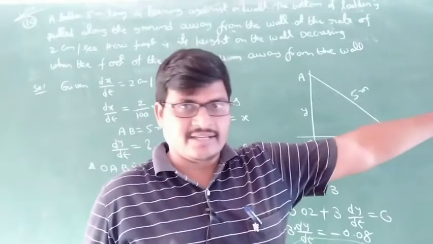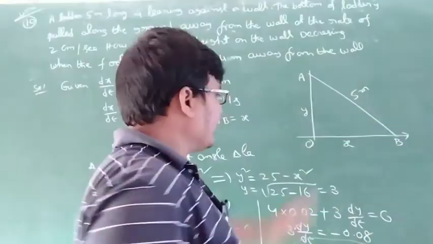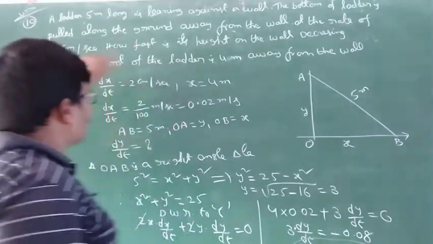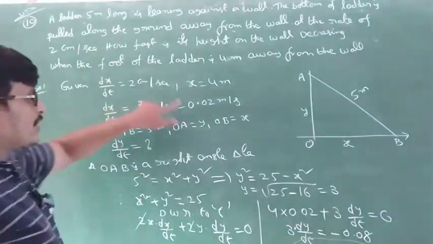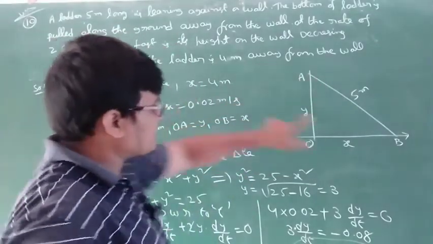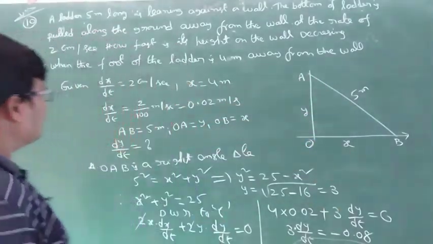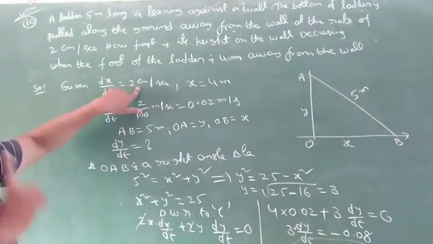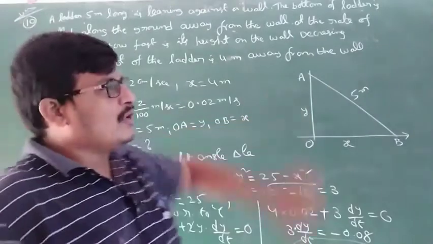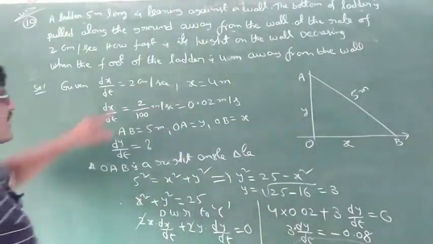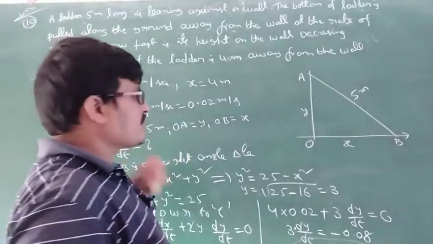Pulled means increasing. The distance is increasing, rate is given, dx by dt is equal to 2 centimeter per second. 2 centimeter per second is converted into meter per second because the ladder length and the x length are given in meters. Only the rate of change is in centimeters, the remaining 2 measurements are meters. That's why centimeters per second is converted into meters.